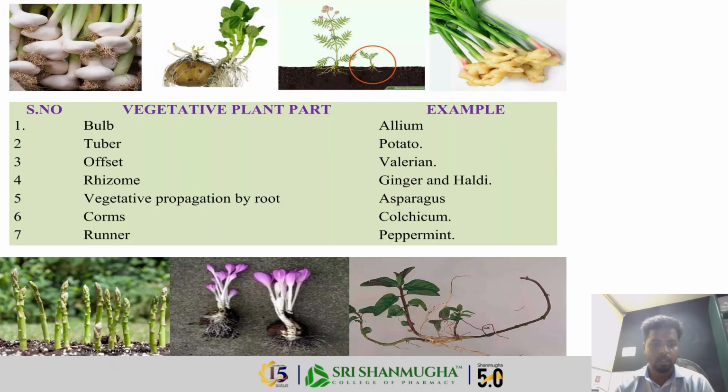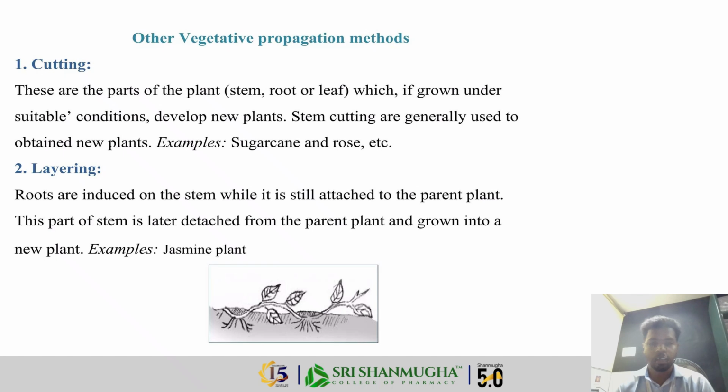So these are all vegetative plant parts, and from these a new plant can be reproduced. For example, Allium sativum is reproduced through the plant part called the bulb. Potato is reproduced through the tuber, ginger from the rhizome, colchicum from corms, peppermint from the runner, and valerian from the offset.